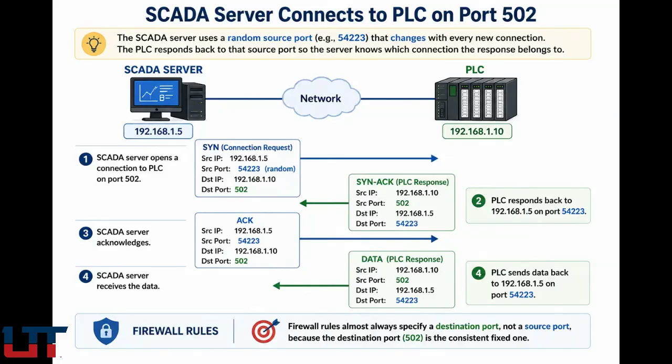When the PLC responds, it sends data back to 192.168.1.5 on port 54223 so the SCADA server knows which connection the response belongs to. Firewall rules almost always specify a destination port, not a source port, because the destination port is the consistent, fixed one. If you see a firewall rule that specifies both a source and destination port, the source port is usually left as any.